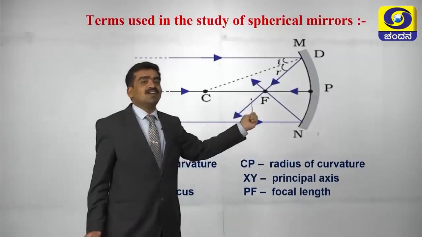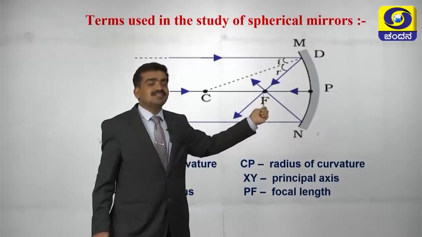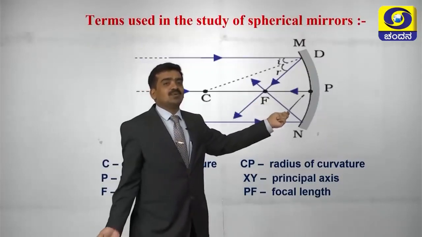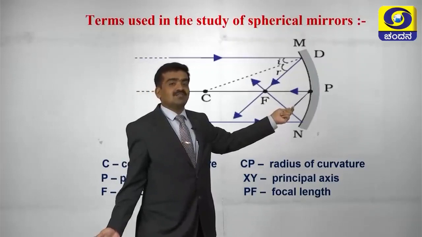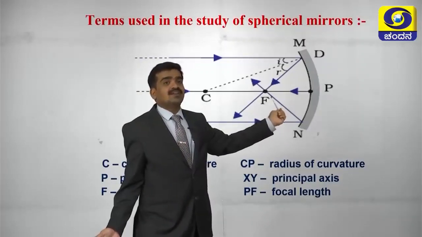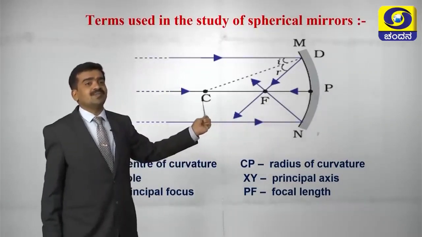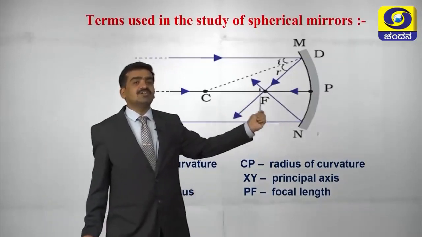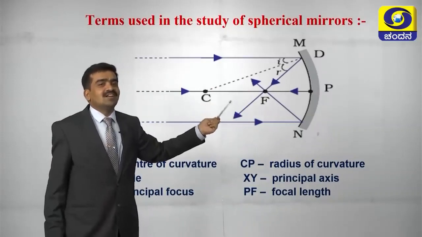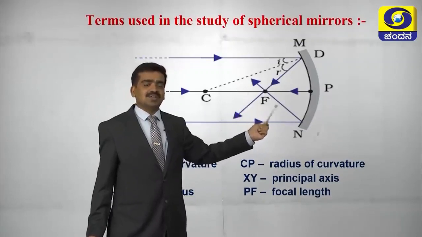Then reflected rays from the concave mirror will converge at a point which we call the principal focus, F. Then the center of the mirror is the pole, represented by P. The distance between F and P will be the focal length. What is the relationship between the radius of curvature and the focal length? The radius of curvature is always twice the focal length, that is R is equal to 2F.